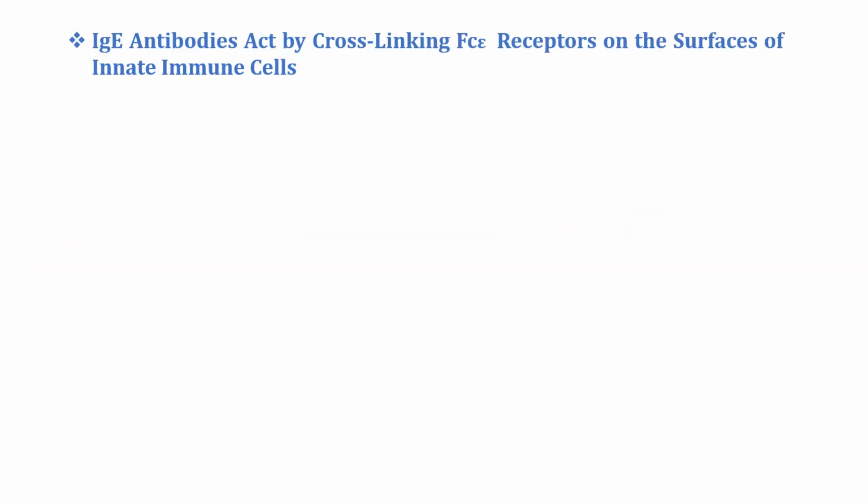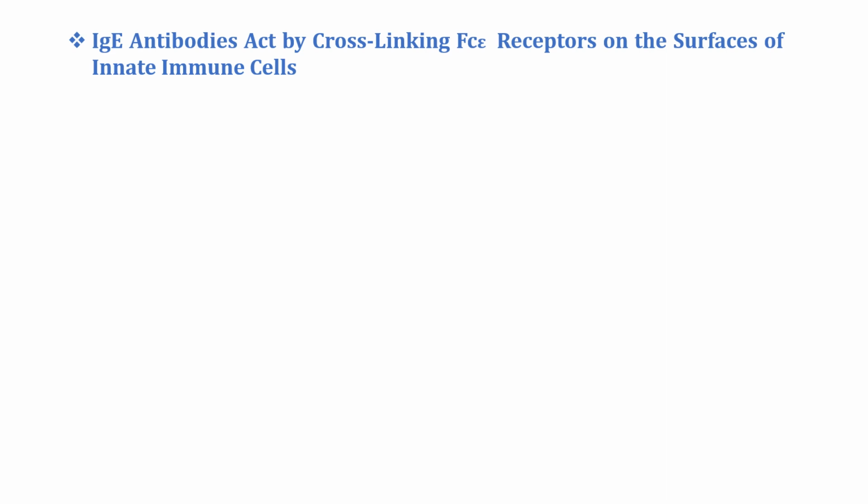Now the IgE antibody acts by cross-linking Fc epsilon receptors on the surface of innate immune cells. In a normal individual, the level of immunoglobulin E in the serum, that is the liquid component of the blood, is relatively low compared to other types of immunoglobulins. Normal levels of IgE in blood can vary, but they are generally in the range of 0 to 100 international units (IU) per ml in adults.